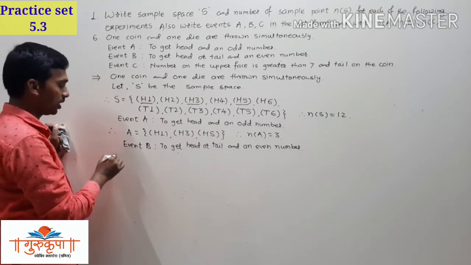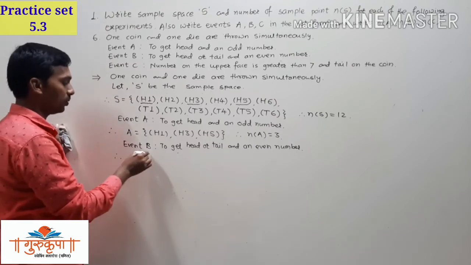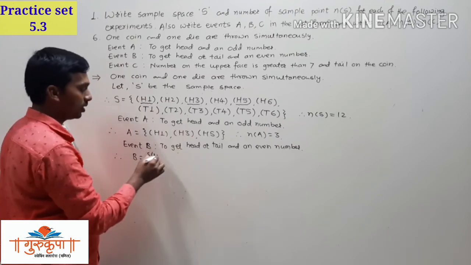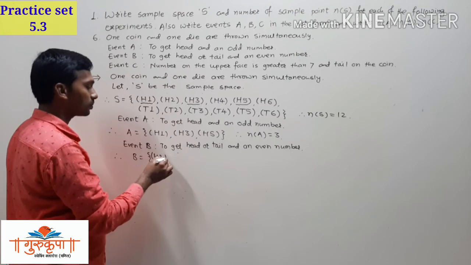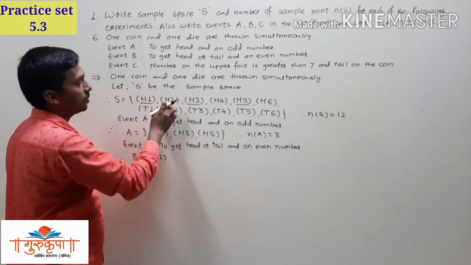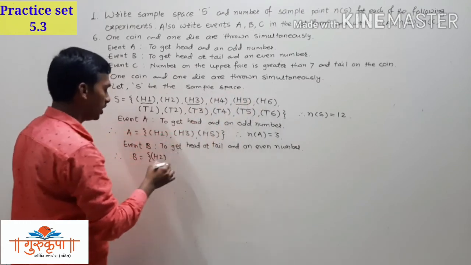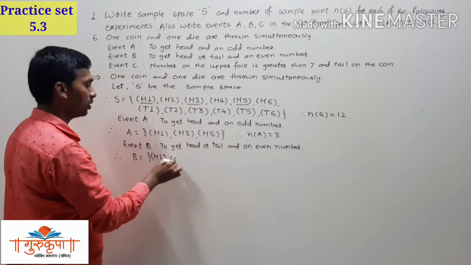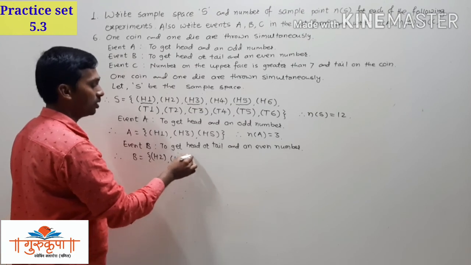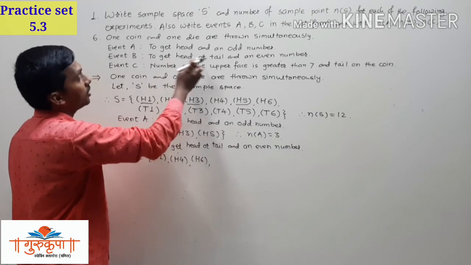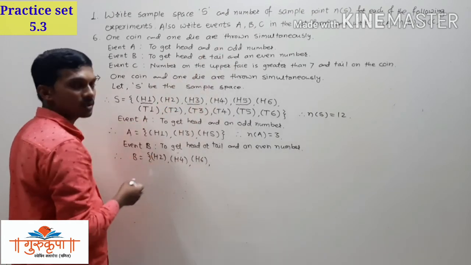So here we can write B is equal to, in the curly bracket, head and even numbers we need, that is H2, H4, H6. Now we have to get the tail and even numbers.